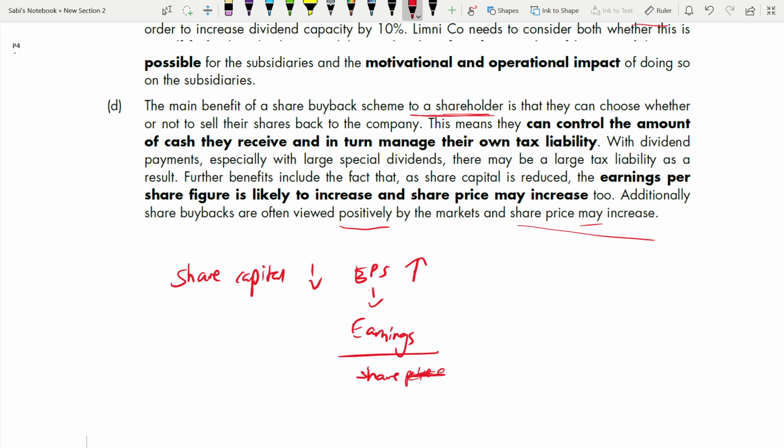Earnings per share. So if your share count falls down, I have told you before, lower your denominator. If your denominator keeps reducing, this number will keep increasing. You can check it. 1 divided by 4 or 1 divided by 2, which one is greater? This is 25%, this is 50%, so lower the number, higher the answer you will get.